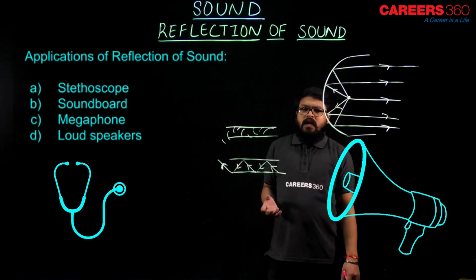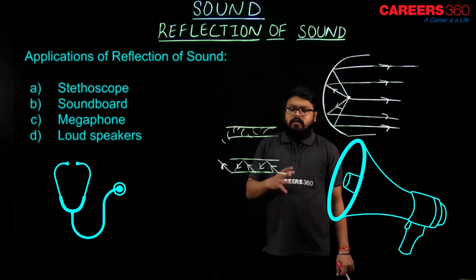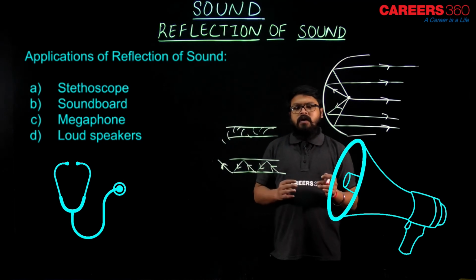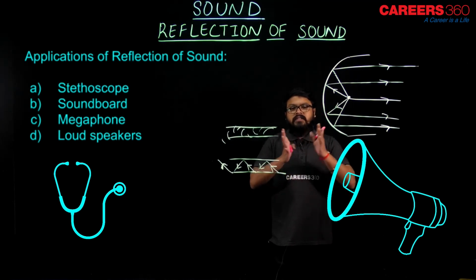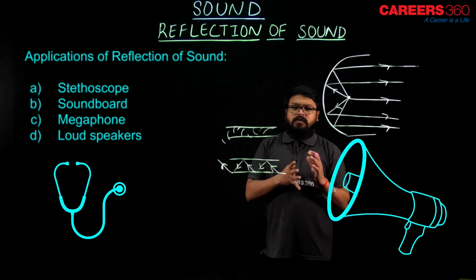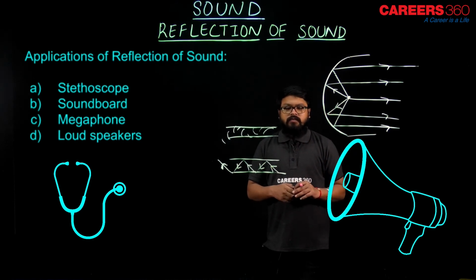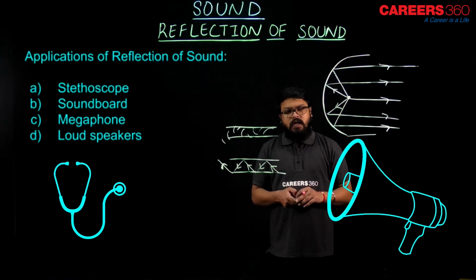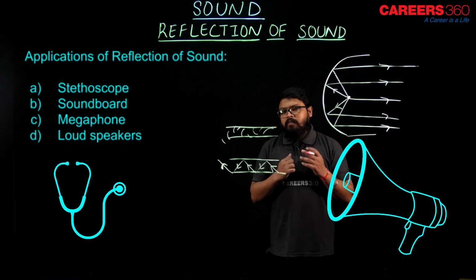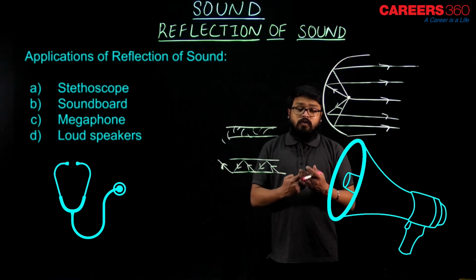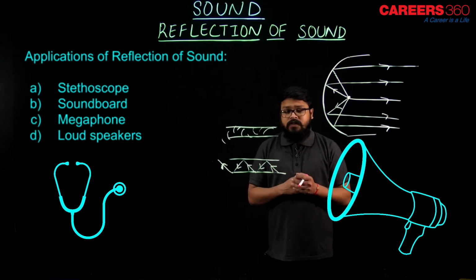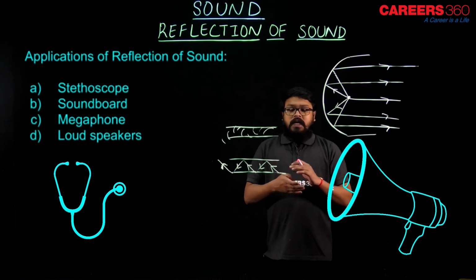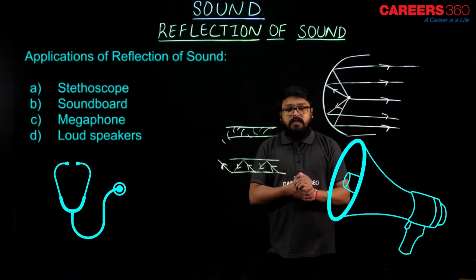Similarly, megaphones and loudspeakers, of course, as you can see. To make the sound reach a large space, or a large gathering, we use these types of speakers or megaphones. I hope that is clear to you. So these are the applications of reflection of sound. From a small source, we can make the sound wave go through multiple reflections in order to reach a specified number of people, or space.